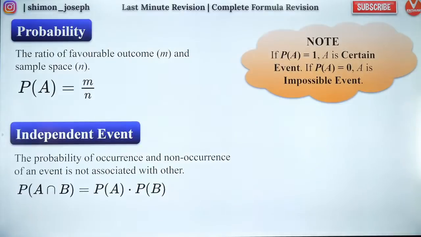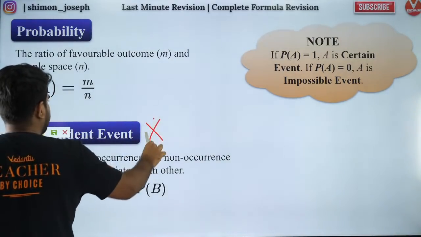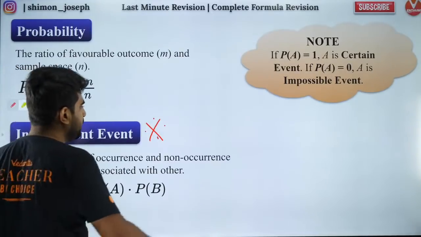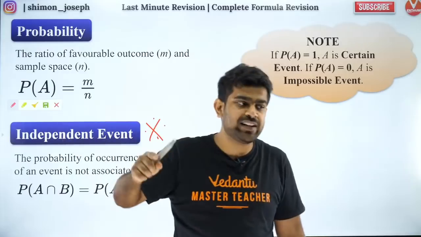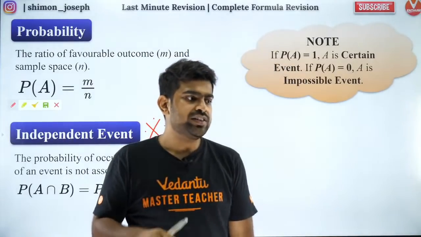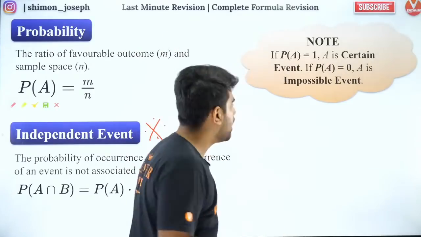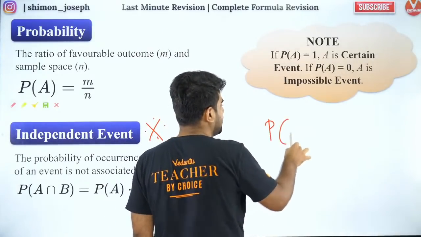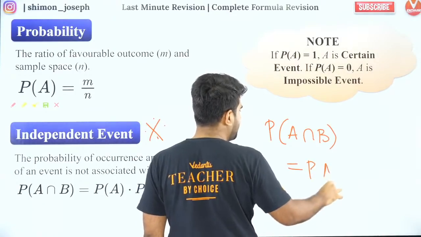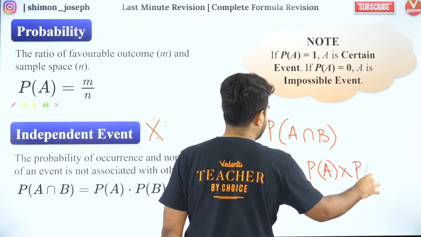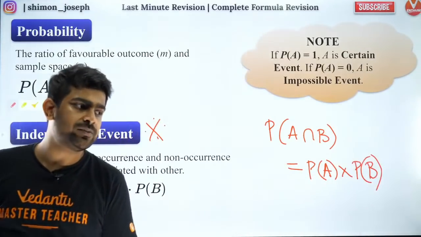Got it? And what is an independent event? Guys, this is a very important concept. Don't take it lightly. You might get a question from here. Independent event means very simple. The happening of one event does not affect the happening of the other event. So how do you check whether they are independent or not? They check it by this formula. P of A intersection B, if it is equal to P of A into P of B, then they are independent. If it is not equal, then they are not independent. As simple as that. Okay?